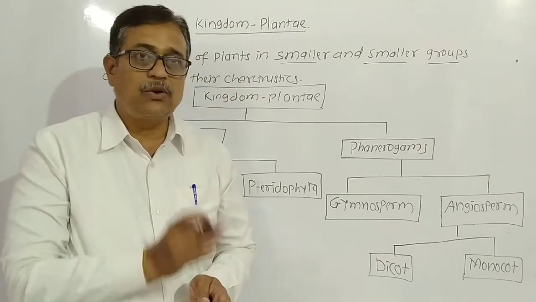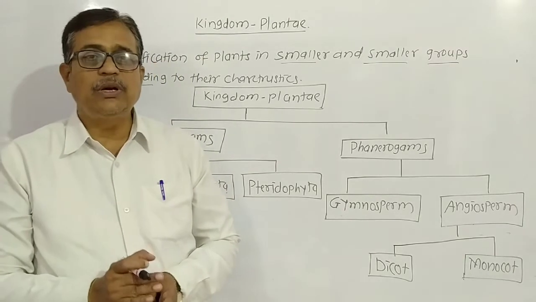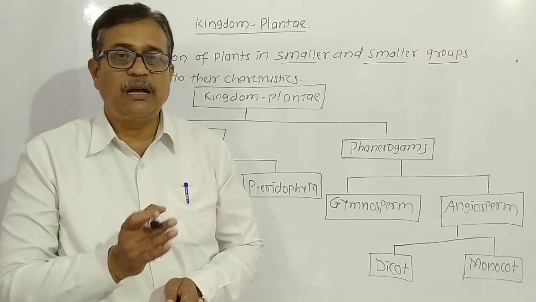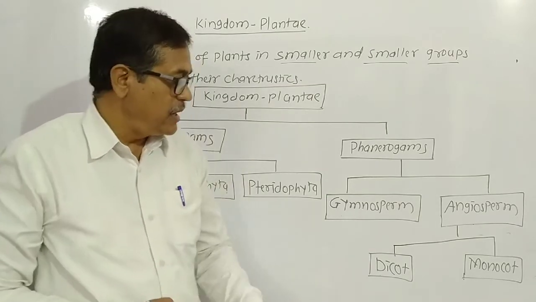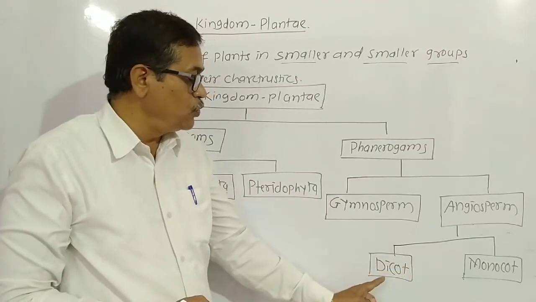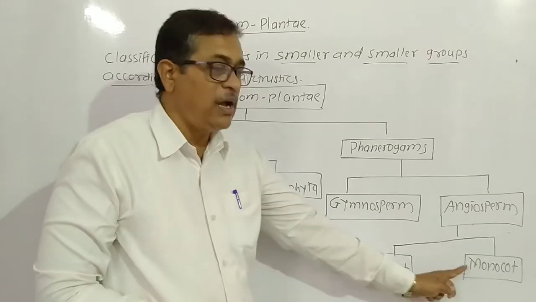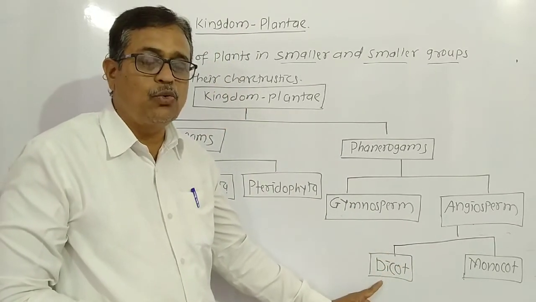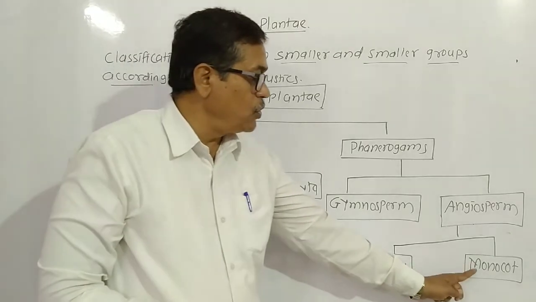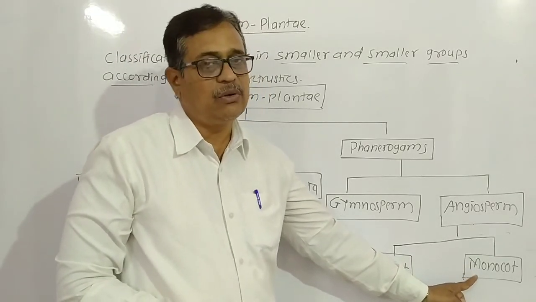Means seeds are enclosed in fruit, and if the seed has two cotyledons or one cotyledon, angiosperm is divided into two parts, dicotyledon and monocotyledon. Dicotyledon or dicot means two cotyledons of the seed, and monocotyledon means a single cotyledon of the seed.